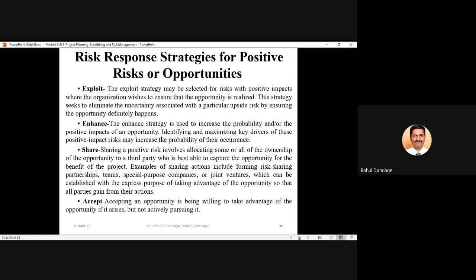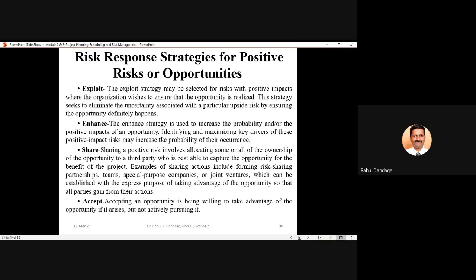In the previous case, when we go for avoid, we are trying to eliminate by changing the project management plan. We may try for how we can avoid that particular risk. Exploit is exactly opposite to that. In this case, we are trying to see how we can grab that opportunity, how we can make that opportunity occur and benefit our project.